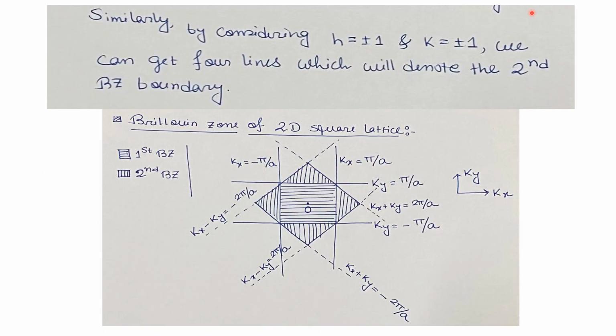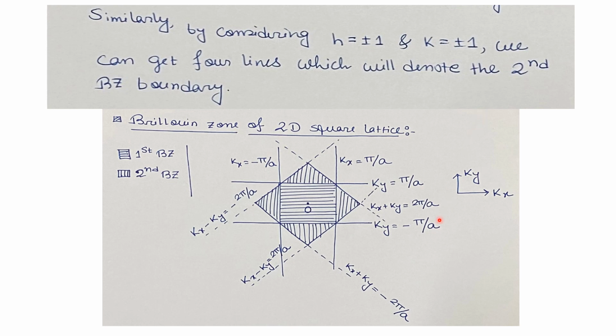Now we will consider the next possible integer values for h and k, those are h equals to plus minus 1 and k equals to plus minus 1. If we put these h and k values in the equation of the locus of all k points that are Bragg reflected, we get another four lines which give the boundaries for the second Brillouin zone in the 2D square lattice.